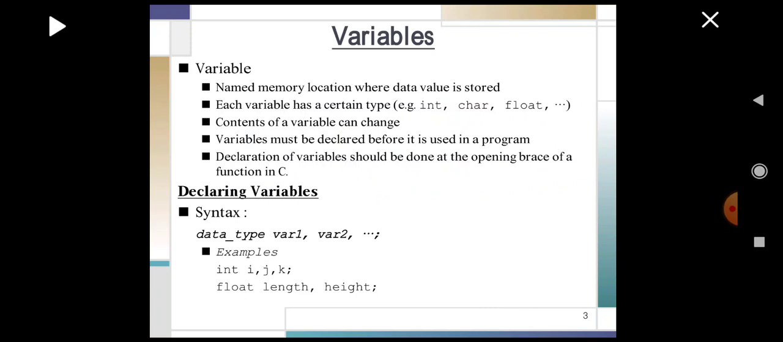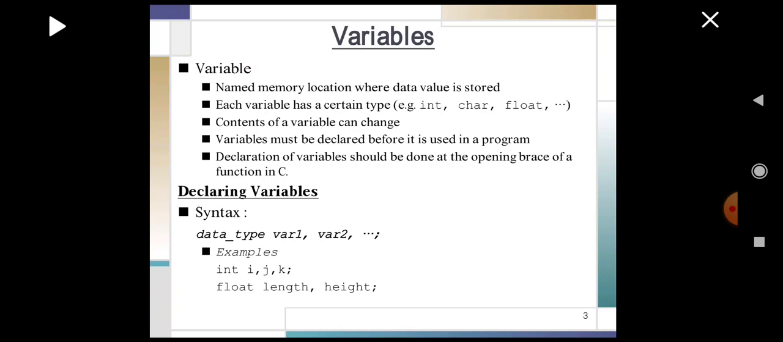Variables are the named memory location where data value is stored. Each variable has a certain type which is specified by its data type, for example, int, character, float, double, etc. Content of a variable can change. Variable must be declared before it is used in any of the C program. Declaration of variables should be done at the opening brace of a function in C.